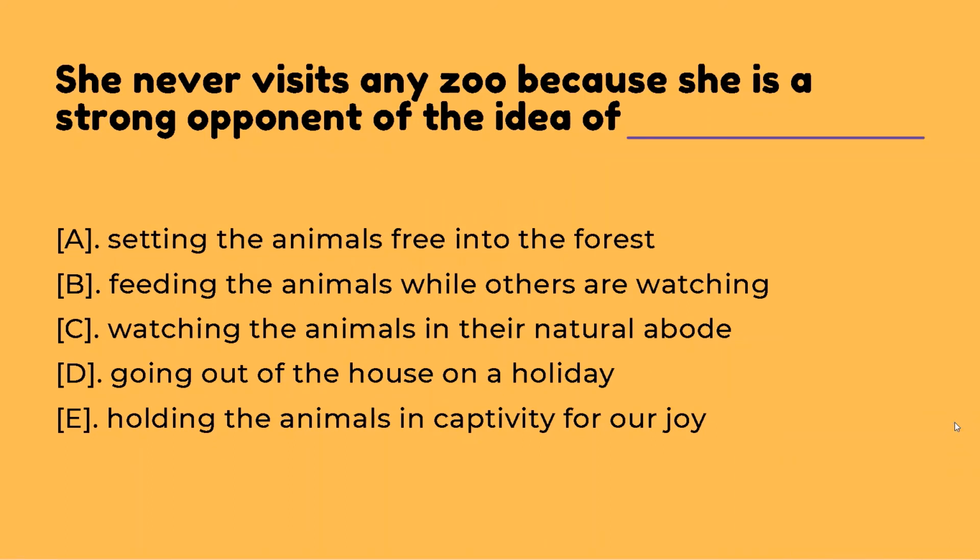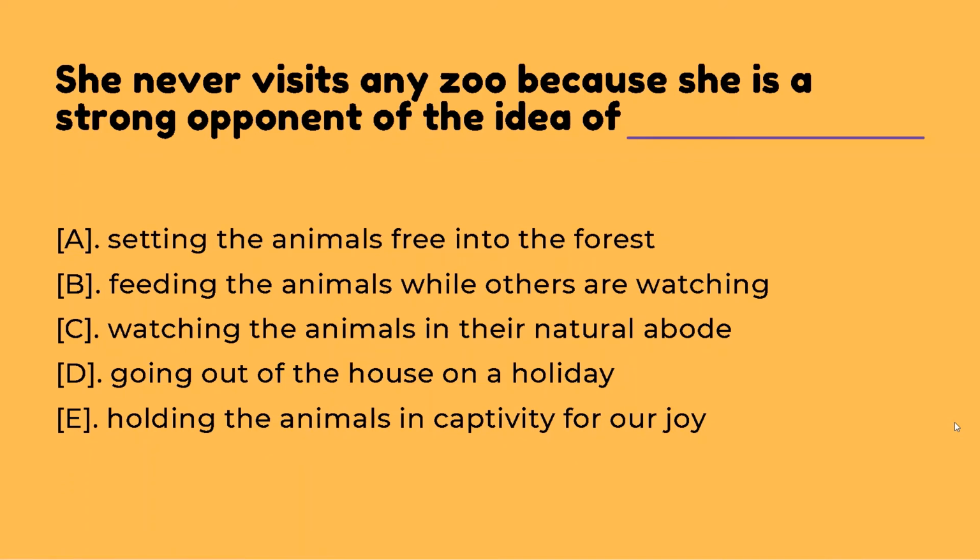That might be an option, but the idea of feeding animals does not seem like something she should be opposed to, and because of it she would not stop going to the zoo. Next option, strong opponent of the idea of watching animals in their natural abode. No, this does not look like the correct option either.